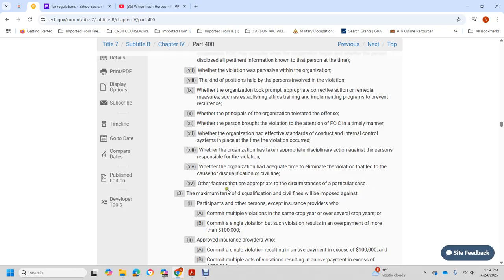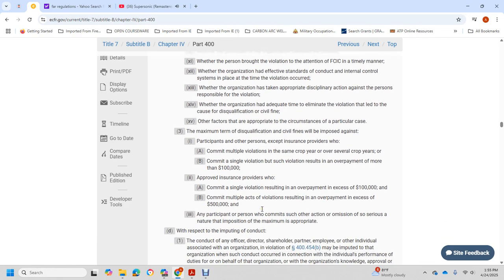The maximum term of disqualification is imposed when the participant or person accepted by providers commits multiple violations, the same crop over several crop years, or commits a single violation, such as an overpayment of more than $100,000. Approved insurance providers consider a single violation where the overpayment exceeds $100,000, and multiple violations where the overpayment exceeds $500,000.